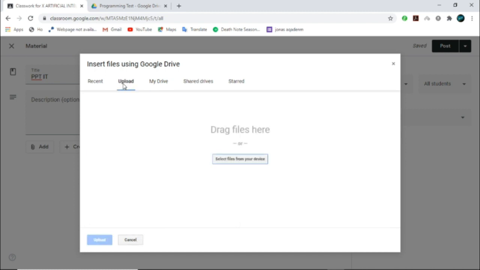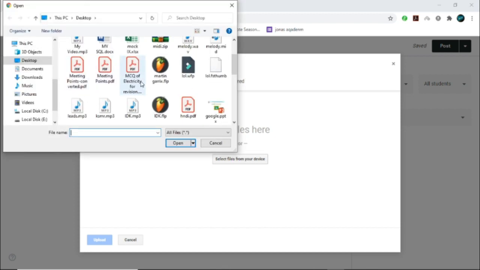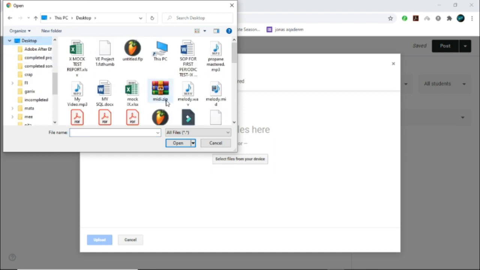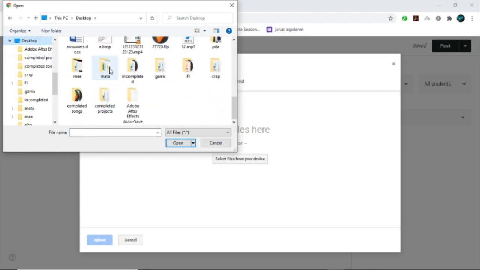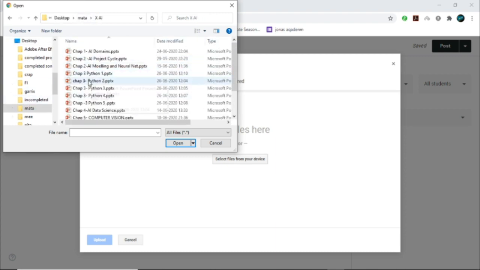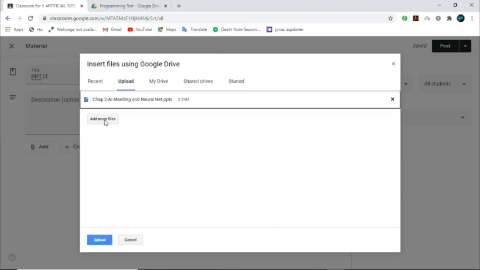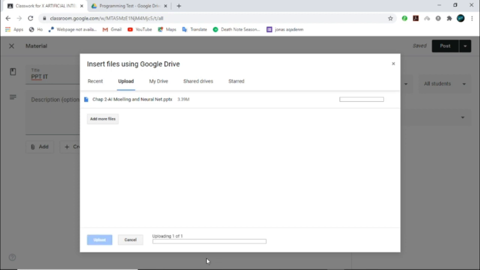Or you can upload the file from your device. From your device, you can just click on it and choose any PDF or any PPT. Say, I am giving an example, class 10th, and I am sharing this PPT with my students. If you want to add more files at a time, you can add more, or if you need to add only one file, then click on Upload. Your file will be uploaded to the whole class that you have already created.